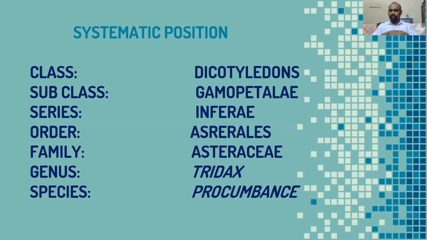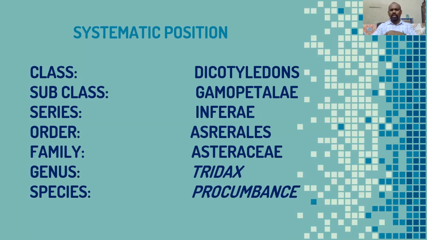So finally students, there are a number of plants, and it is one of the largest families in this world, especially in angiosperms or the Gamopetalae.